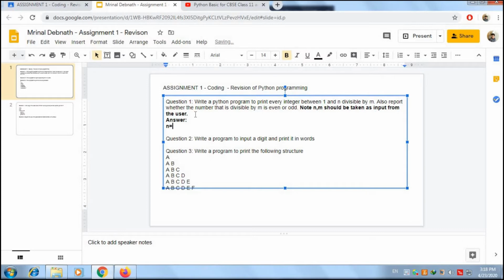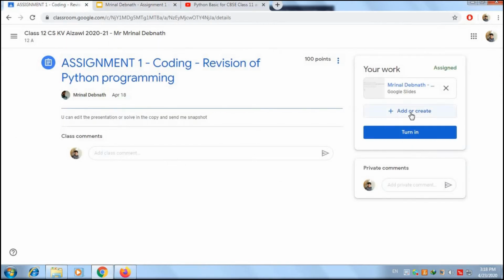Maybe n is equal to int input, right? So you'll obviously write the complete assignment, and then it automatically gets saved. Here we can see that all changes are saved into a drive. So it will be saved in your own drive. You can write the code in the presentation itself. That is one of the ways. Or another way is add or create.